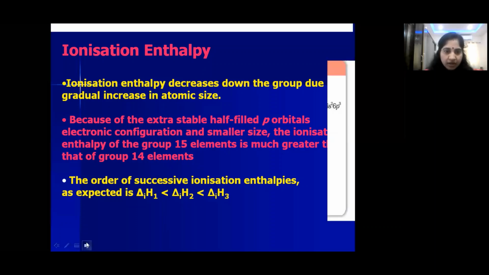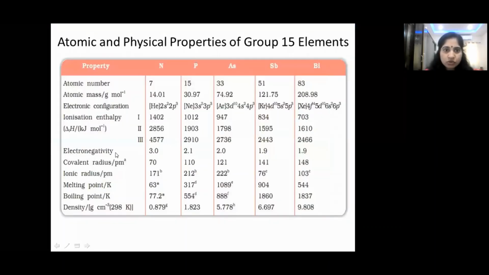See, children, you can easily understand by seeing this table. So here you can see the size of these elements. As we move from top to bottom, atomic number and atomic masses increase.